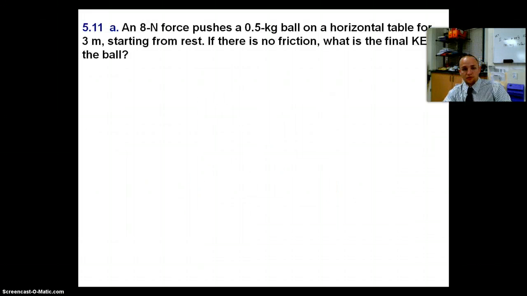All right, so here we go. We're going to jump into our first problem in our yellow books on page 121, I believe. So we have an 8 Newton force.